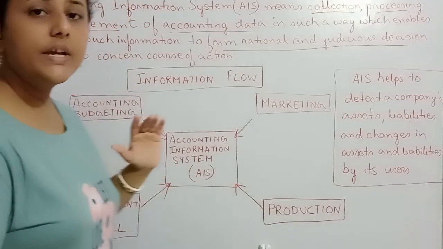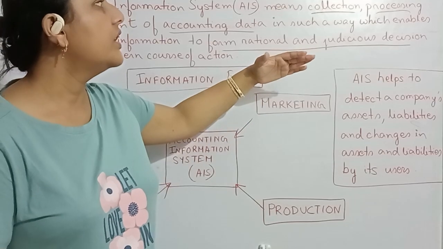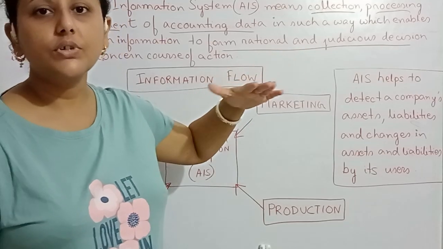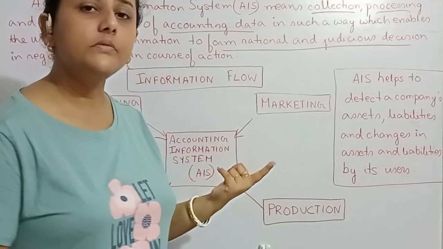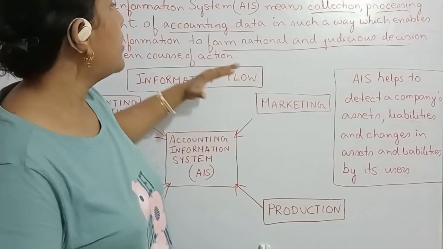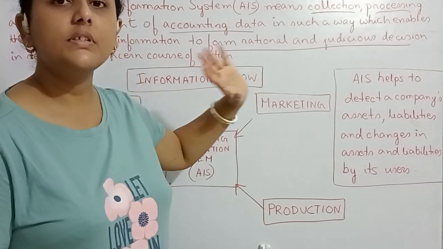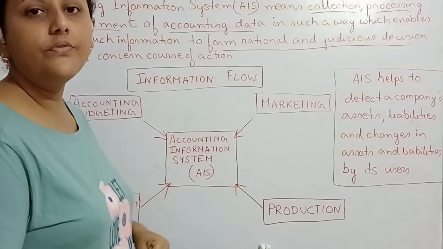So in order to take a justified decision, the management and other interested groups are interested in the accounting information system. So accounting information system means collection, then processing and arrangement of accounting data.